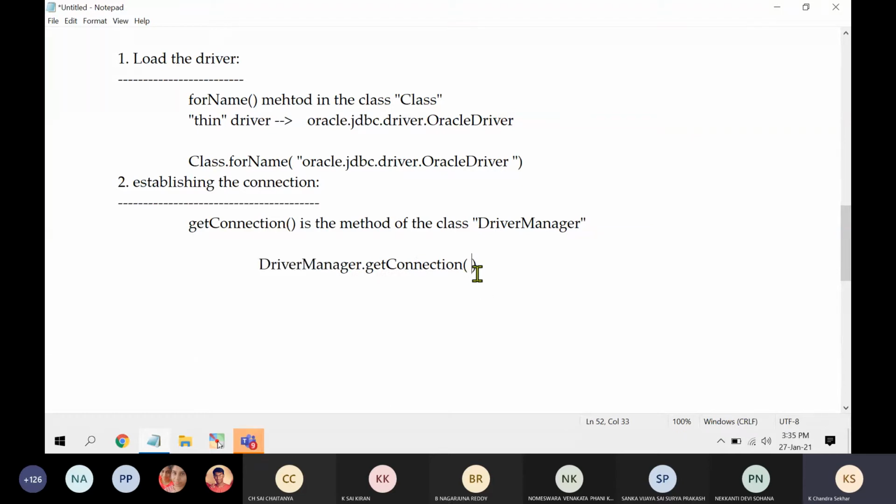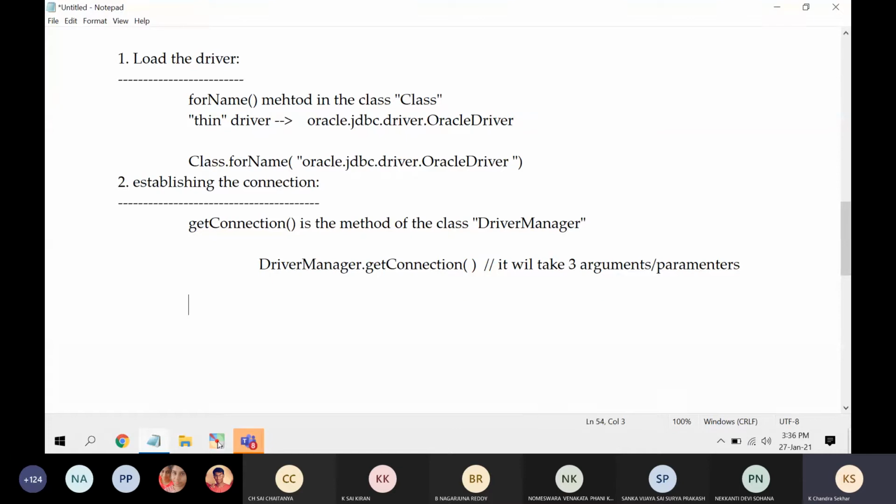So this getConnection will take three parameters. What are the arguments? The first argument is the complete driver address, the local address. The second parameter is the database username, and the third is the password. So the driver name.